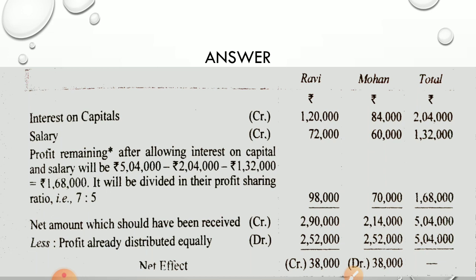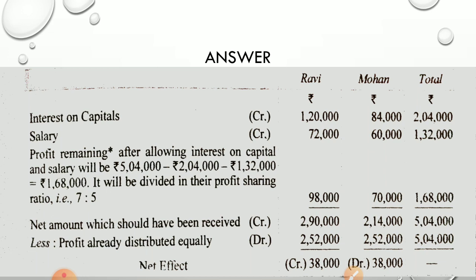If they charge this in the P&L appropriation account, of course the profit will reduce, because, as I explained in the video, interest on capital and salary are both debit side items in the P&L appropriation account. So when you put a debit side item in the P&L appropriation account, what will happen?